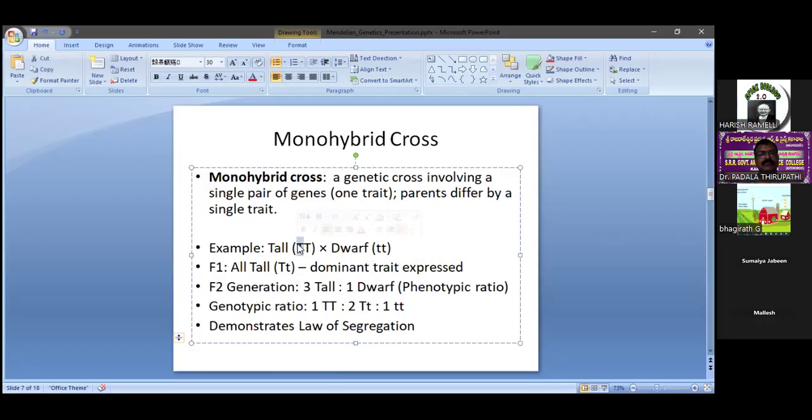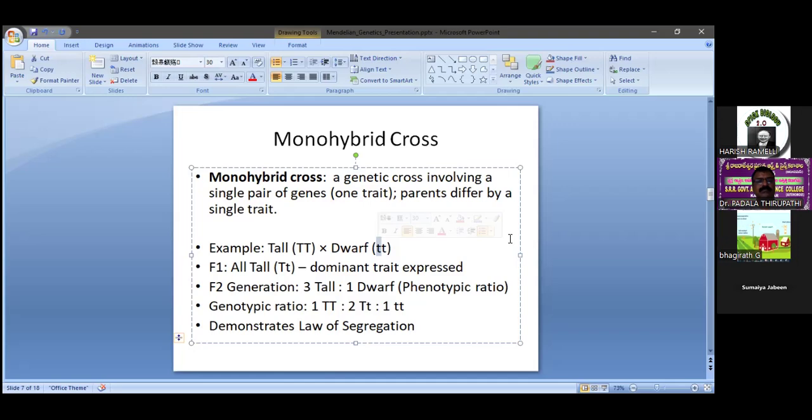So whenever you see the capital letter, we blindly say that is dominant character according to Mendel. Whenever you see the small t letter in the allele, that indicates recessive gene, that is recessive character. So in the F1 generation, all 100% tall plants are expressed. When F1 plant self-pollination takes place, we obtain F2 generation, that is 3 tall plants phenotypically, 1 dwarf plant obtained. So the ratio is known very well. 3:1 is the phenotypic ratio of the monohybrid cross.